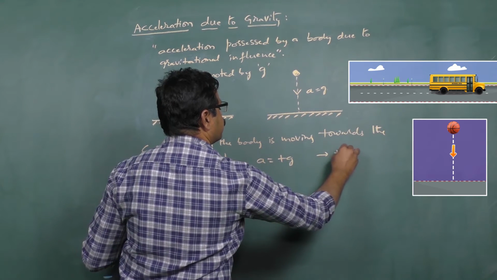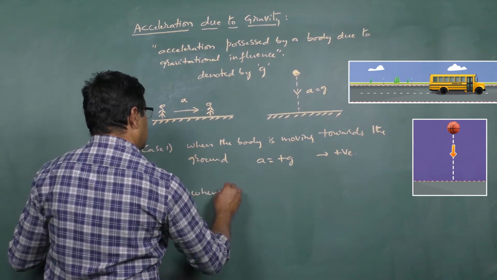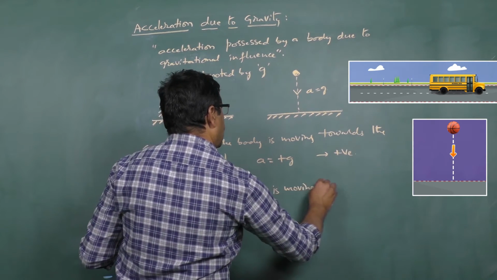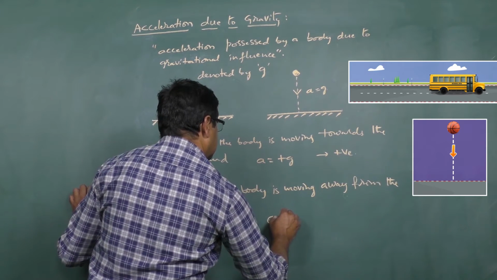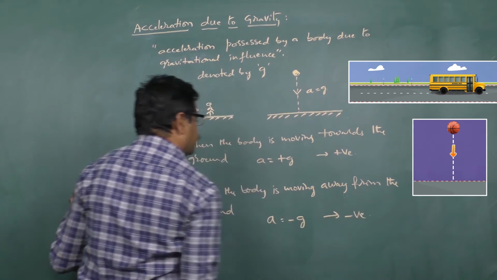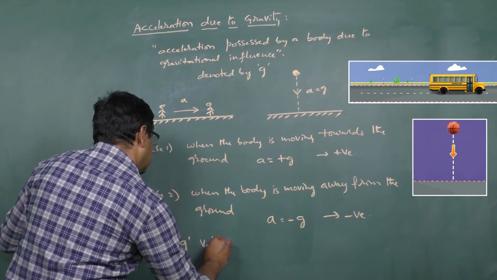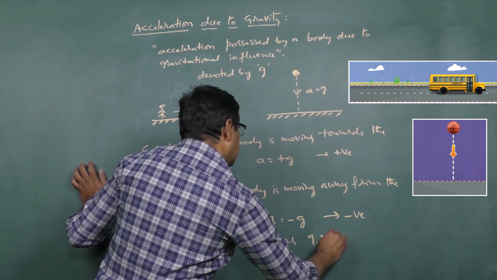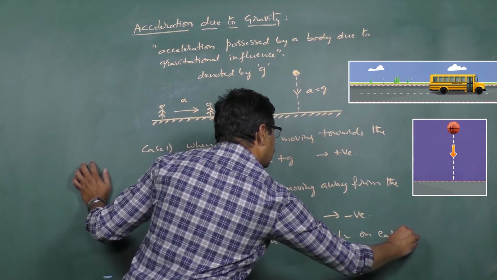So A is positive. Case 2, when the body is moving away from the ground, A is minus G, that is negative. G value is taken as 9.8 meter per second square on Earth.